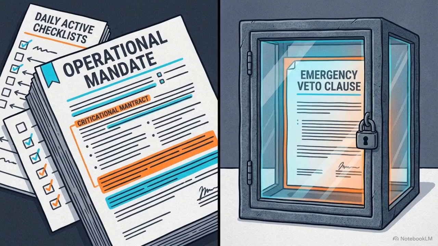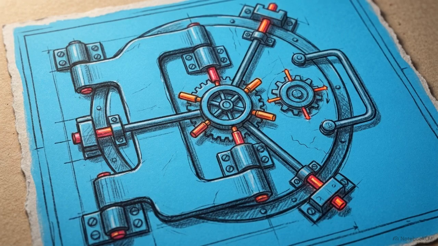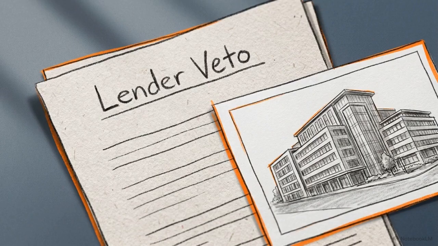If a right fails the substance test, it often falls into the opposing category, protective rights. Protective rights include terms like a lender's loan covenant or a minority shareholder's veto over extraordinary asset sales. These clauses are designed exclusively to safeguard an investor's interest against fundamental structural changes.